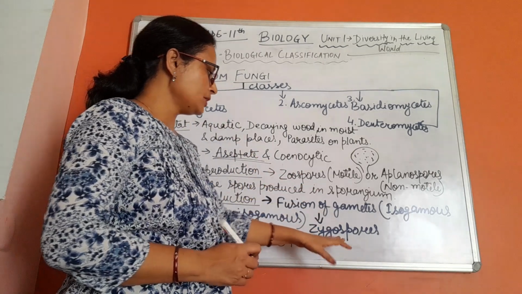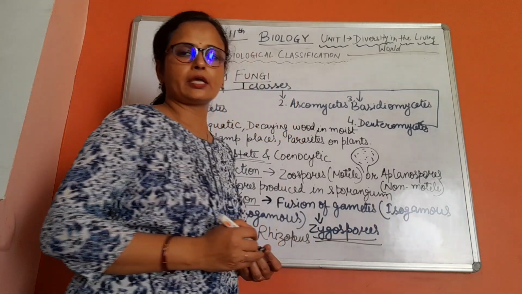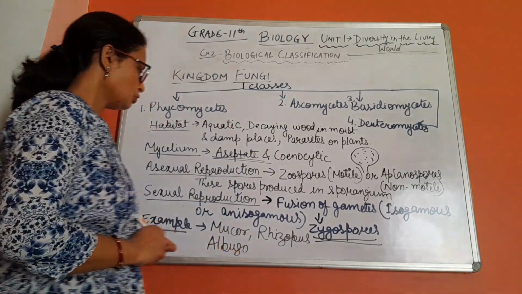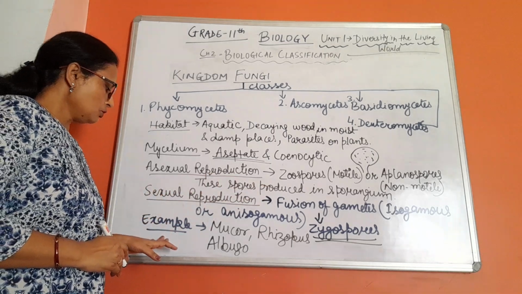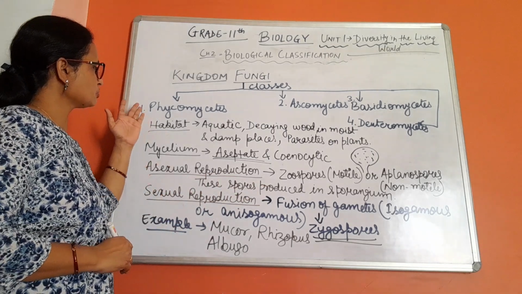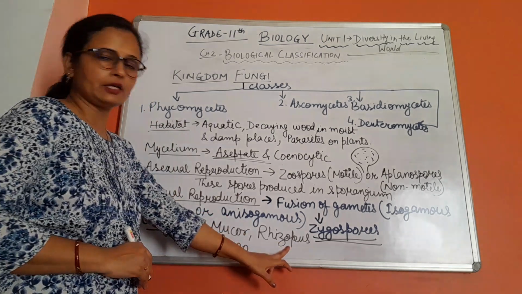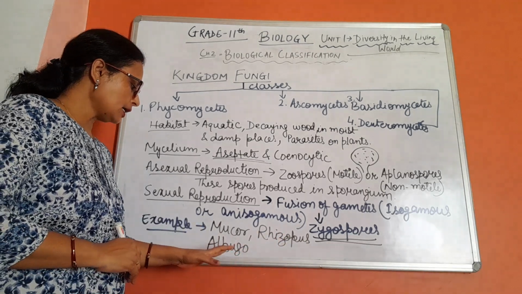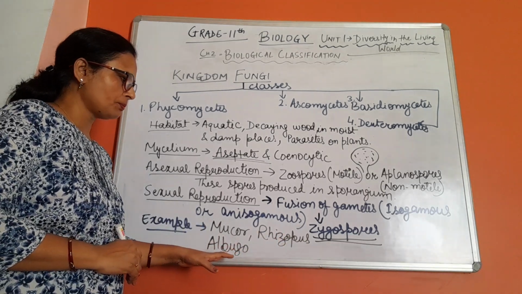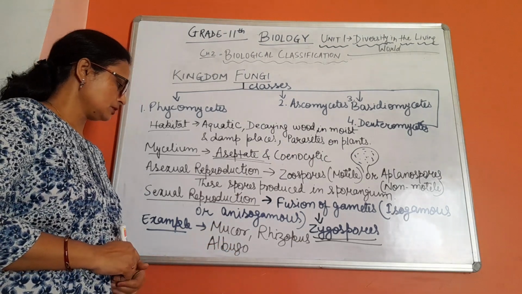The fusion of gametes results in the formation of a structure called zygospores. This is the result of sexual reproduction. Examples of Phycomycetes are Mucor, Rhizopus, very well known as the bread mold fungus, and Albugo. Albugo is a parasitic fungus especially found in mustard.